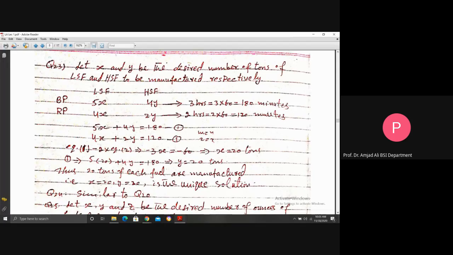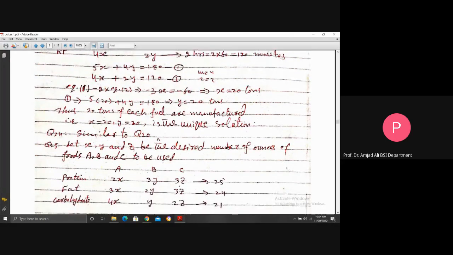Then equation 1 implies 5 into 20 plus 4 into y is 180. Y is equal to 20 tons also. Thus, 20 tons of each fuel are manufactured, that is, x is 20, y is 20, the unique solution. This is how to construct a linear system from the industry problem and then solve that linear system here just by using the concept of matrix, but here the technique is the elimination method.